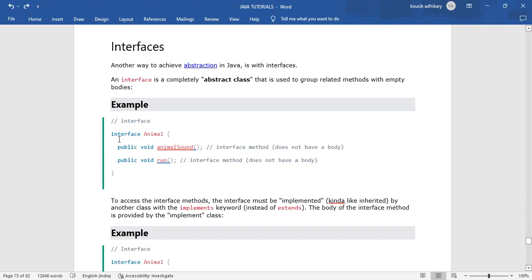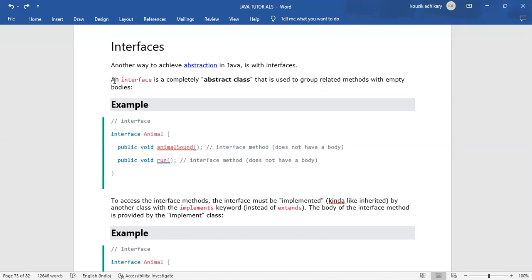here we are mentioning interface Animal. Instead of class, we are writing interface Animal, public void animalSound. An interface method does not have a body. That method is the interface method. An interface is a completely abstract class. Interface is like a class, but it is like an abstract class.